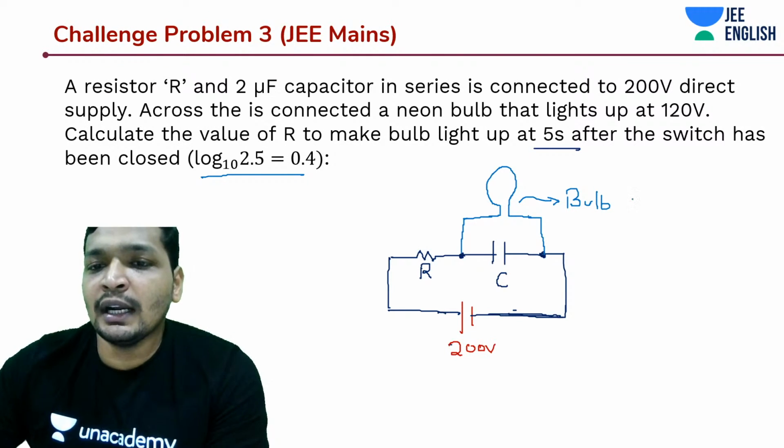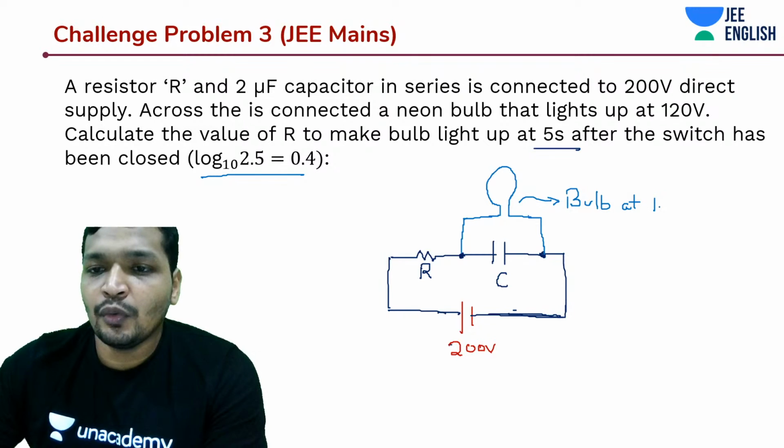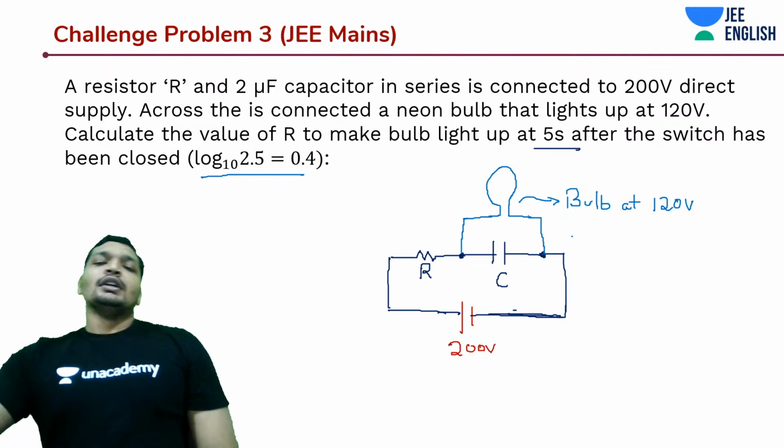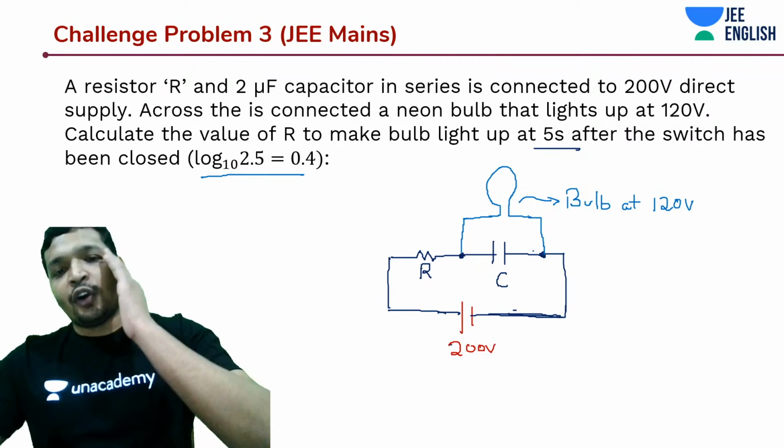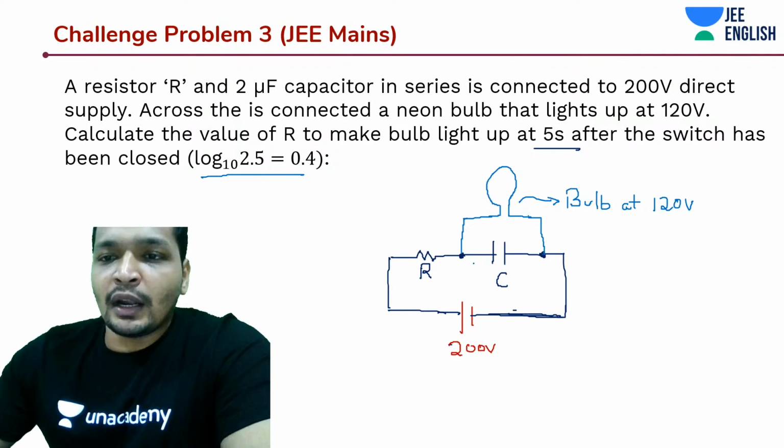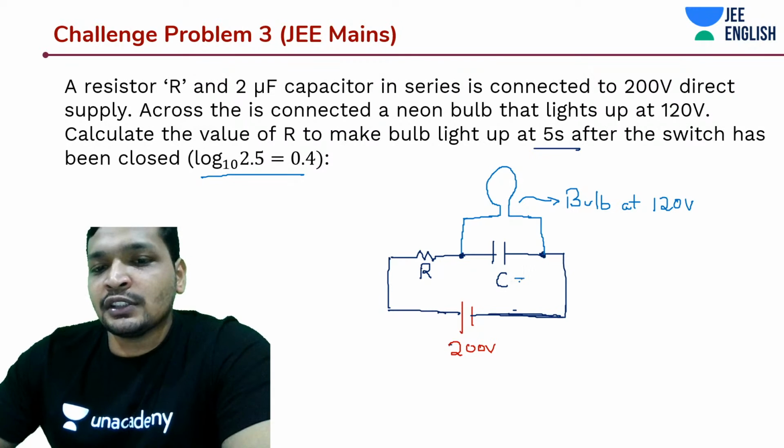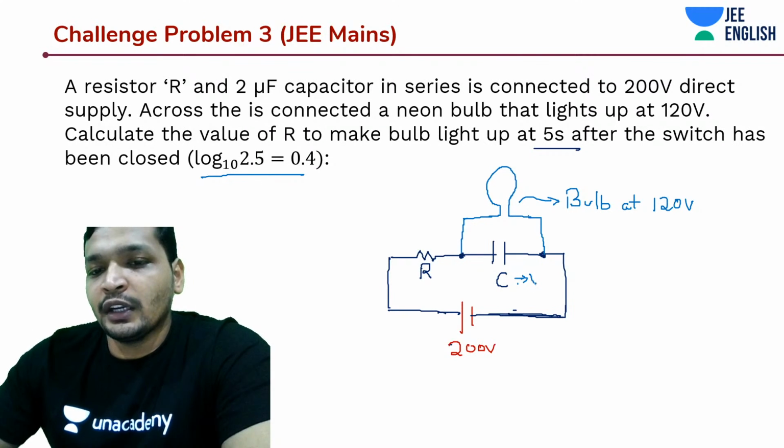Bulb that will glow at 120 volts. Alright. So this is the circuit, guys. I hope you got it. So for it to attain that 120 volts, the capacitor first of all should attain 120 volts. They both are connected in parallel actually.